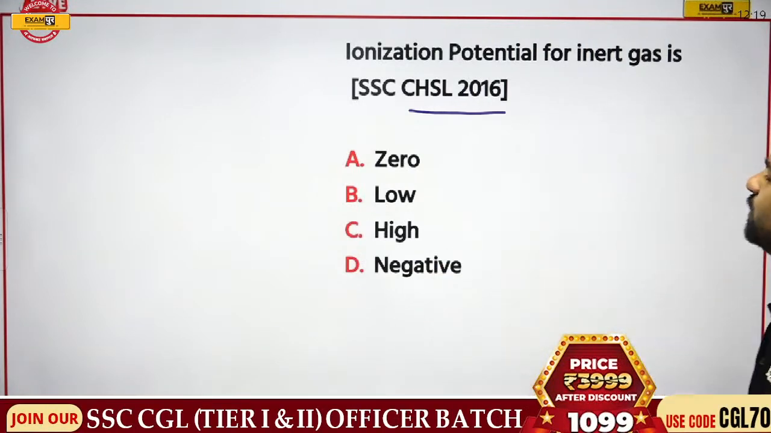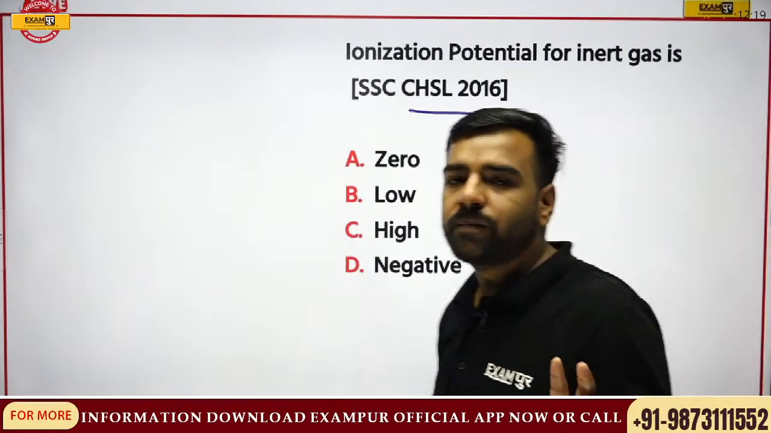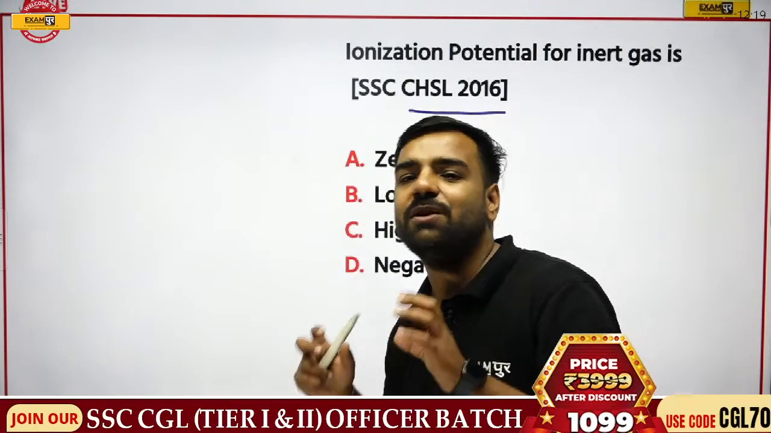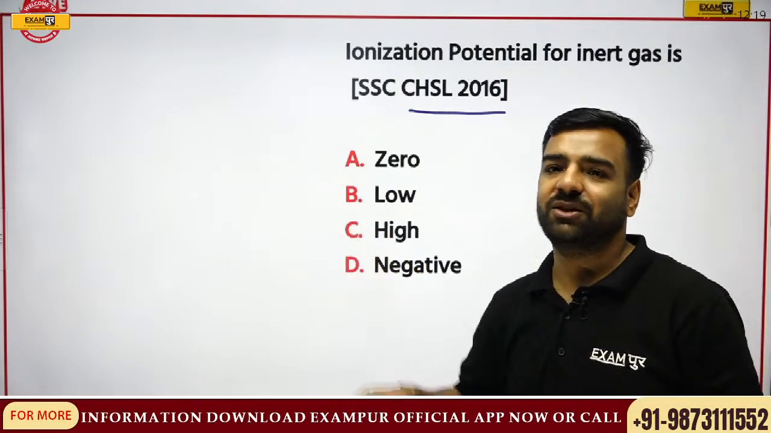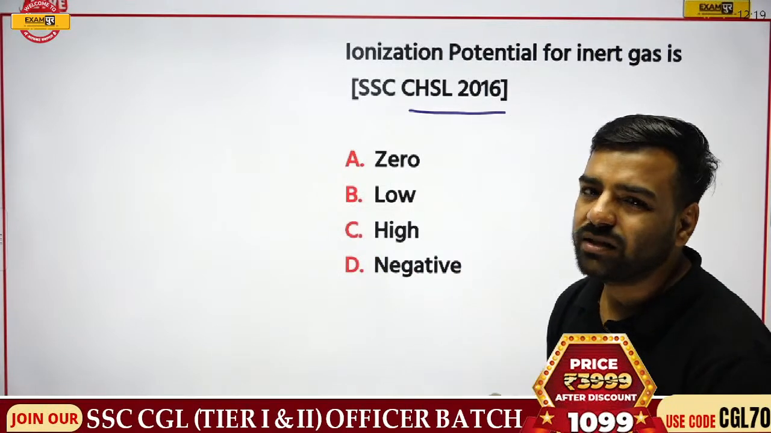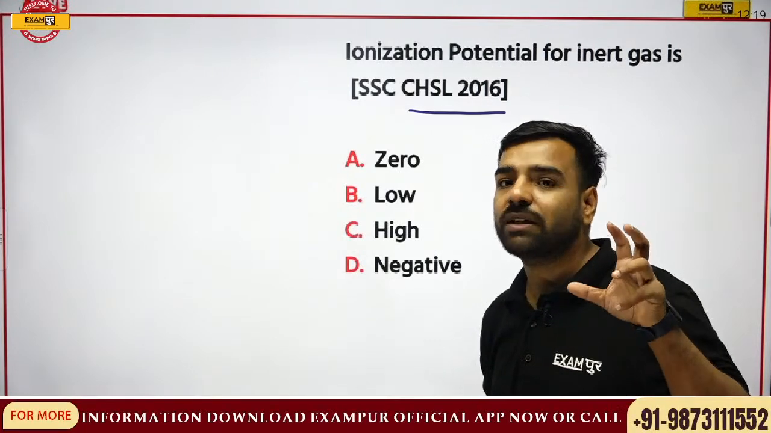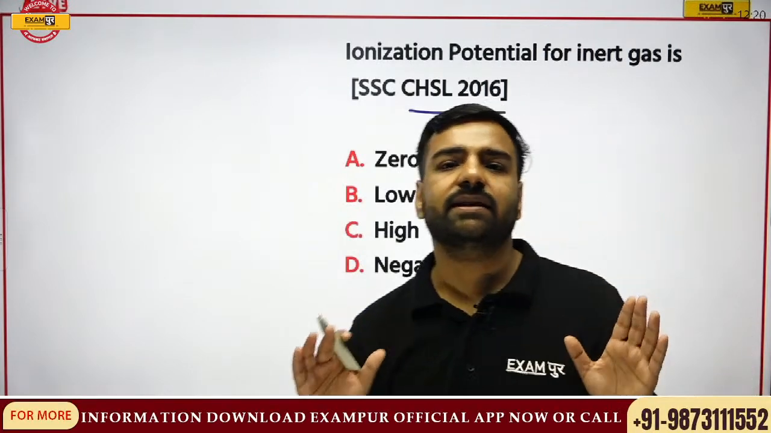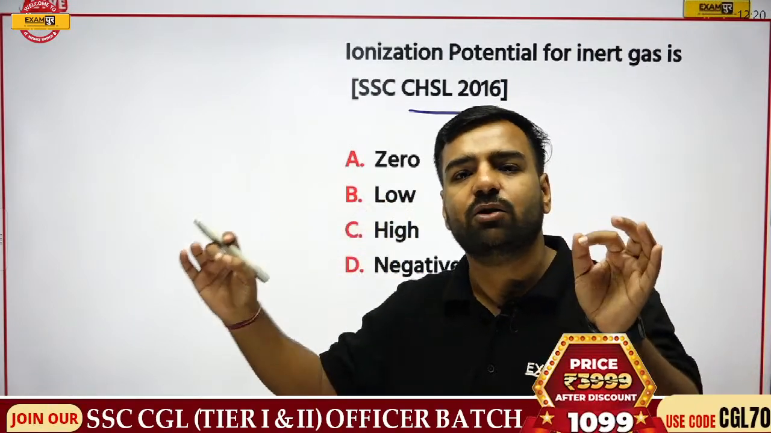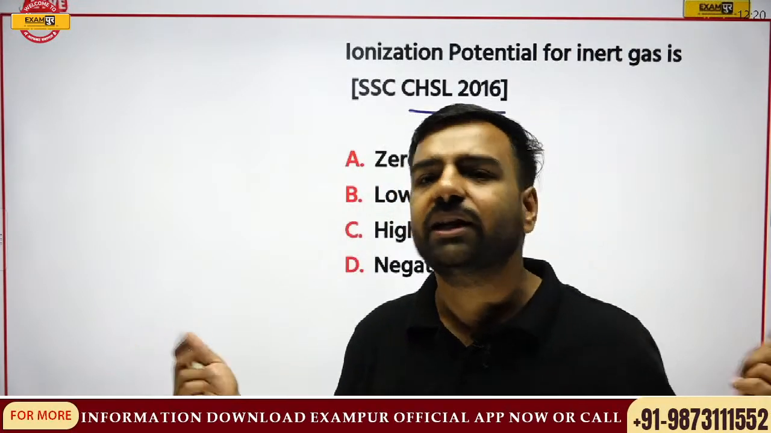Ionization potential for the inert gas would be 0, low, high or negative. What's ionization potential? I have told you: how easily electrons can be taken out. That is, how much potential you are going to apply for taking out those electrons, in easy language. So for the inert gas, what's the specific thing we must know? Inert gas has its outermost shell with a complete octet or duet. This means their outermost shells are complete. They don't want to do any sort of reaction because they are already complete.